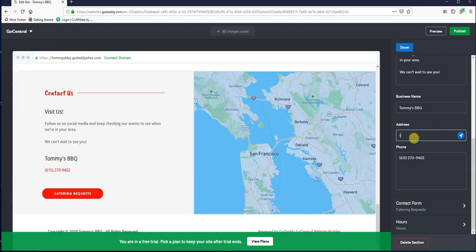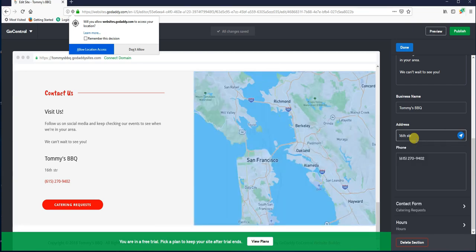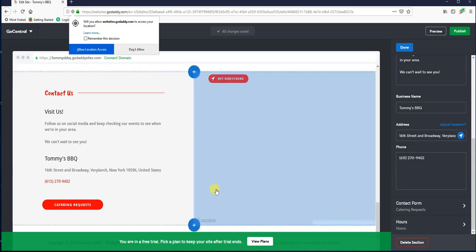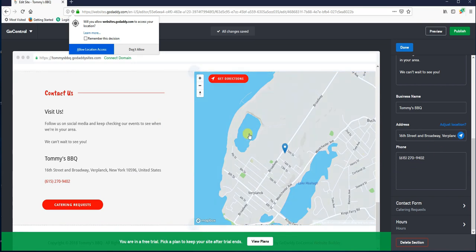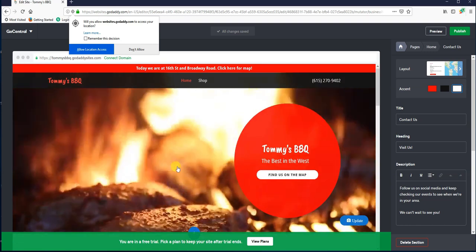I could again plug in 16th Street and Broadway Road in somewhere. I'm in New York for the day. Who cares? That'll update the map. So if you're just kind of wondering where things are, just click around a little bit, and then if you don't see it, scroll through this right hand side here and you'll end up finding it.